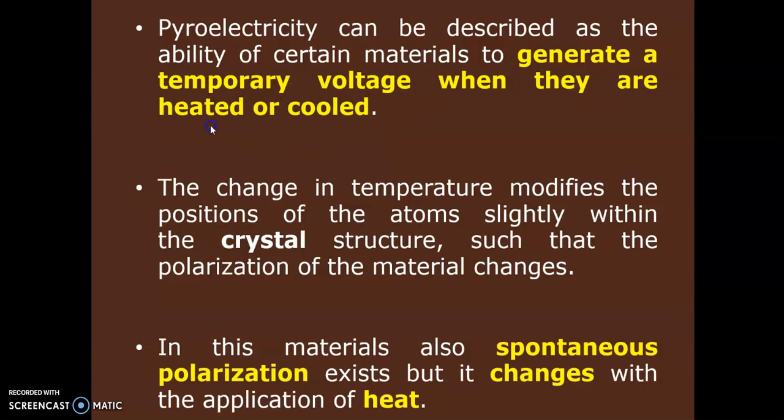Reverse is also possible. When you are heating, you can see the polarization. When you are cooling, because cooling means you are reducing heat energy, you can observe polarization in the reverse direction. So the change in temperature modifies the position of the atoms slightly within the crystal. What is happening exactly inside the material? When you apply heating or temperature change, it causes changes in the positions of the positive and negative charges in the crystal structure, and therefore polarization will happen. That polarization will change as the temperature changes.